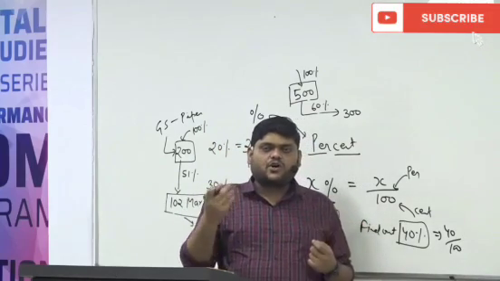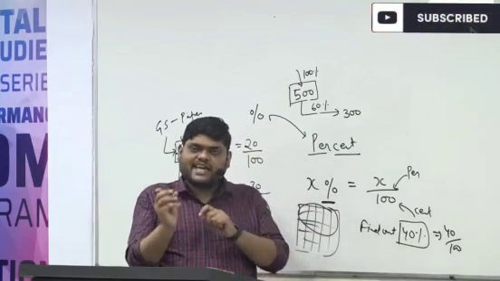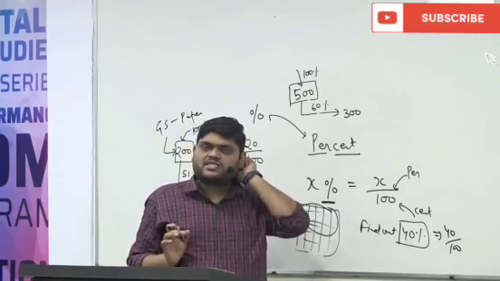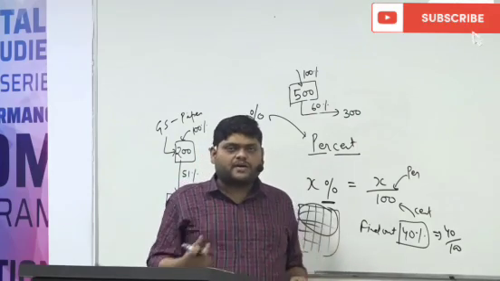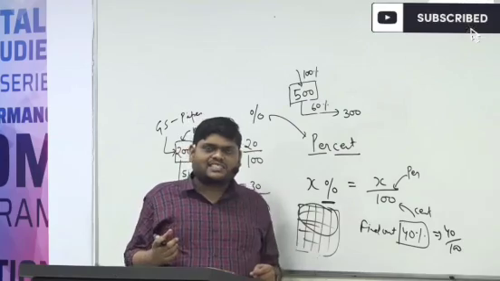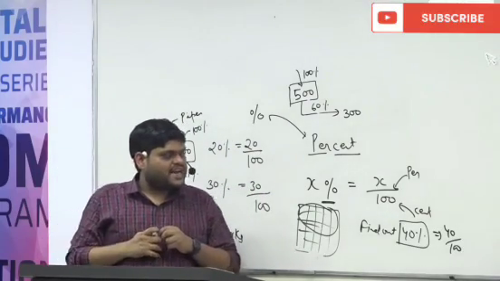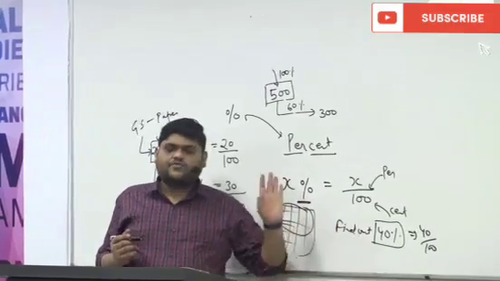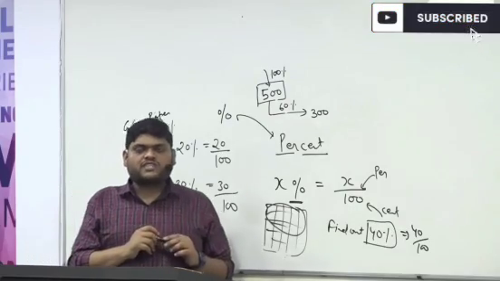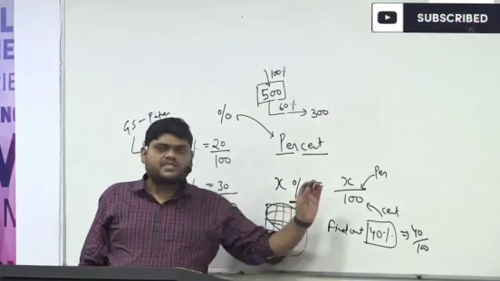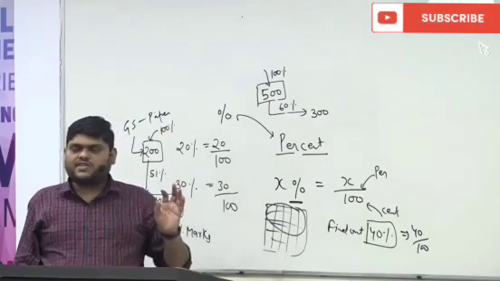Like 75% of what? What is the total marks? Then only you are able to find out the 75% marks. Otherwise, you don't know what 75% of class 10th marks is, because you should know the total marks there. So understand, whenever we are asking 40%, 30%, 20%, the first question which comes in your mind is 40% of which number, 20% of which number, 30% of which number.